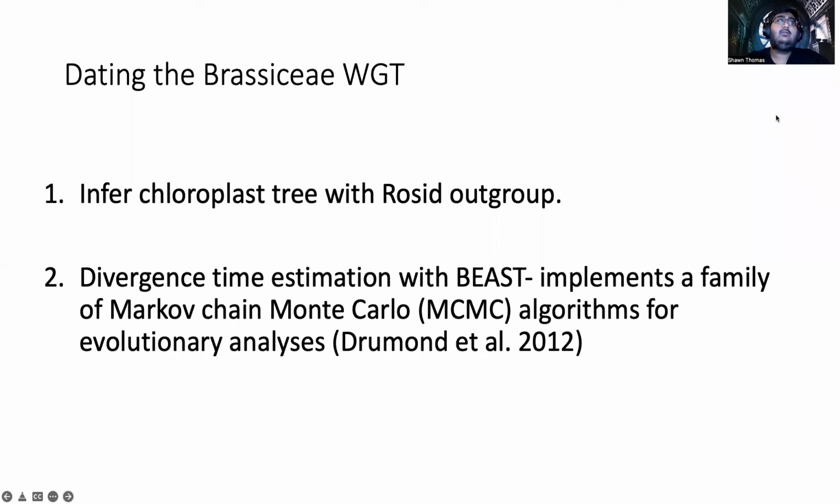In order to do this, first we need to infer a phylogeny with the rosids as an outgroup, or with some rosid taxa as an outgroup. Because this will be a lot of taxa, we're using chloroplast data to do this. And then secondly, we conduct our divergence time analysis using the program BEAST, which implements a family of MCMC algorithms for various evolutionary analyses.